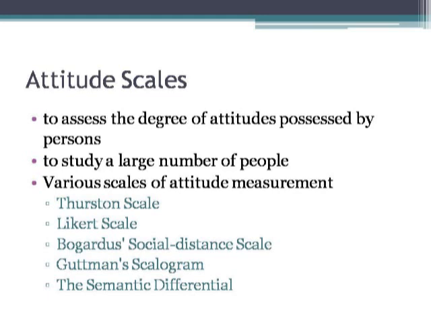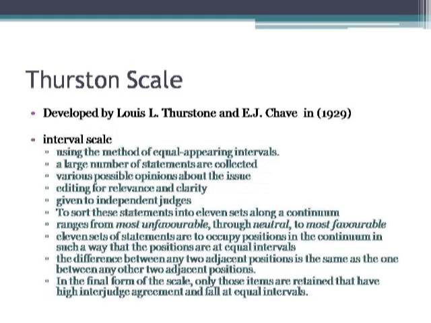So let us first talk about the Thurstone scale. As the name suggests, it was developed by Thurstone and Chave in 1929, almost 90 years back. This scale is also known as the method of equal appearing intervals.